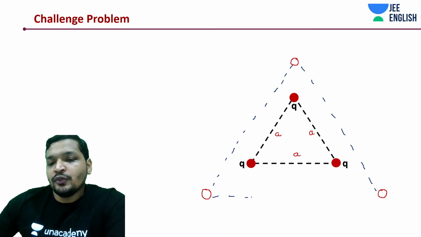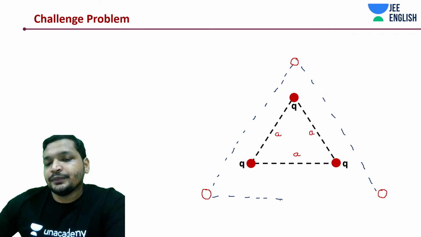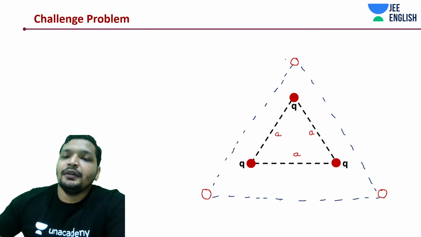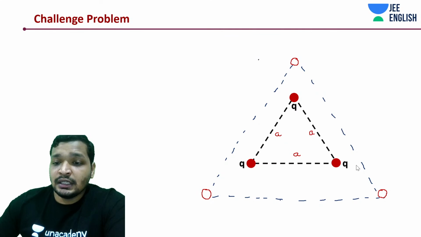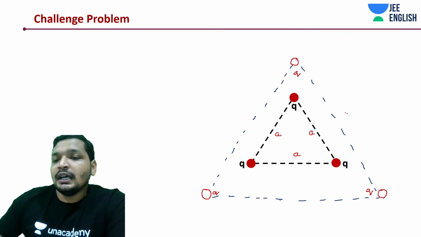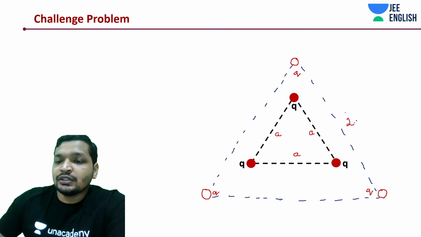They have all moved out of that equilateral triangle, and nothing has changed as far as the charges are concerned. They are all Q, Q, and Q. Okay, that should not be changing, right? And the distance is 2A, 2A, and 2A.